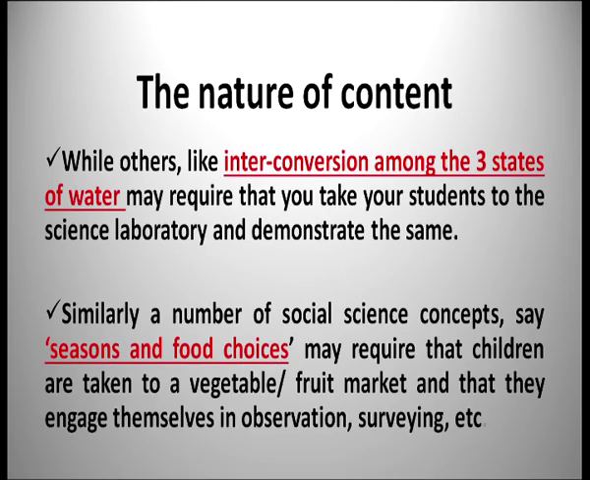Similarly, a number of social science concepts, for example, seasons and food choices, may require that children are taken to the gardens, the vegetable gardens or the fruit markets, where they engage themselves in observing, surveying, etc. They can observe minutely how these people work, so the concept becomes clearer to them. So it all depends upon the nature of the content.